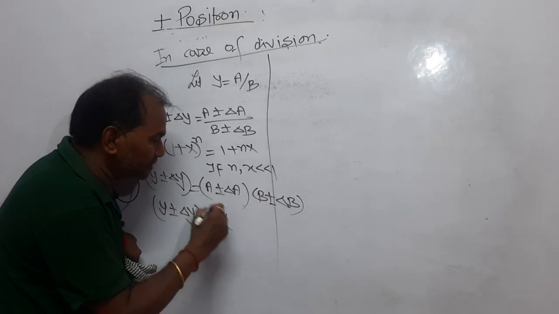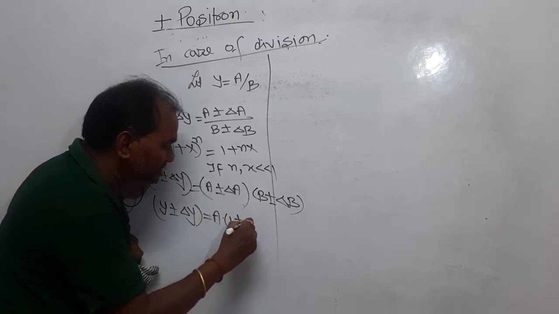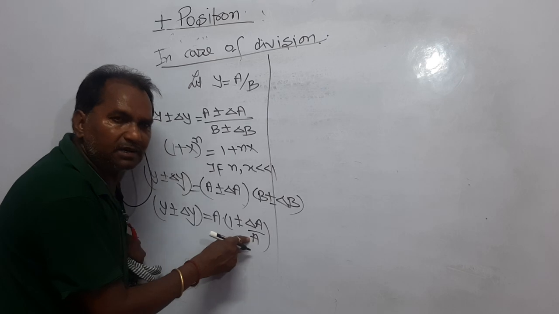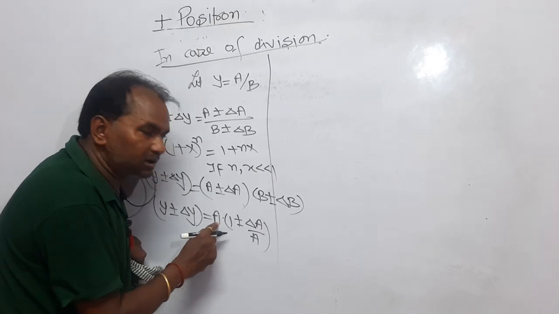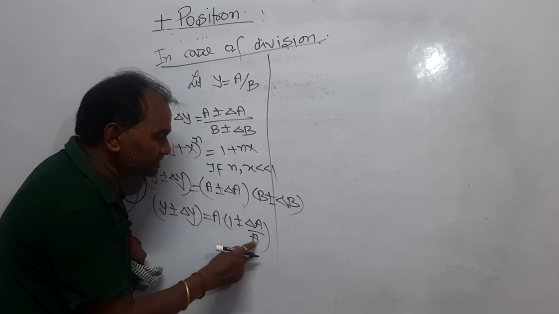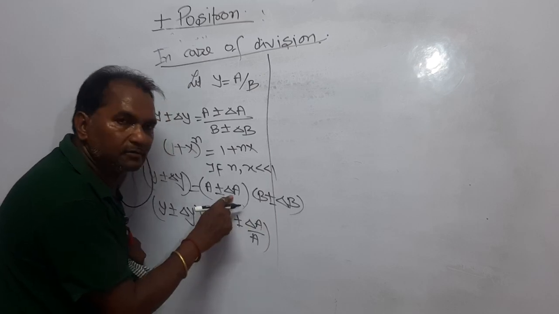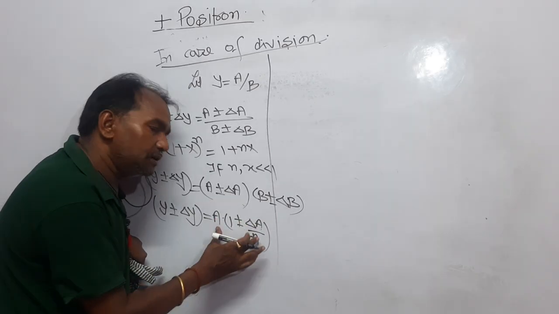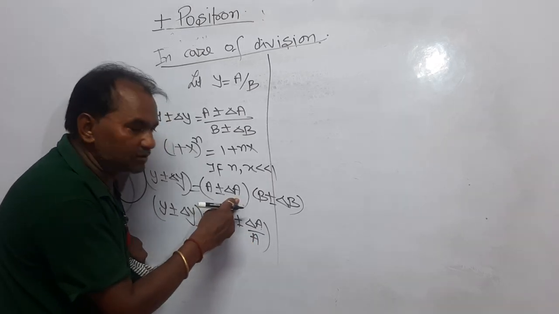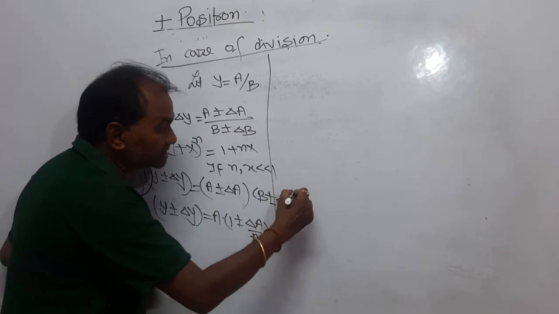So it will become 1 plus minus delta a upon a. If you are confused, then again multiply by a. So it will turn a into 1, a plus minus a into that much, a will be cancelled, delta a would be left. It means you have taken a common, because if you multiply, the same result you will get.